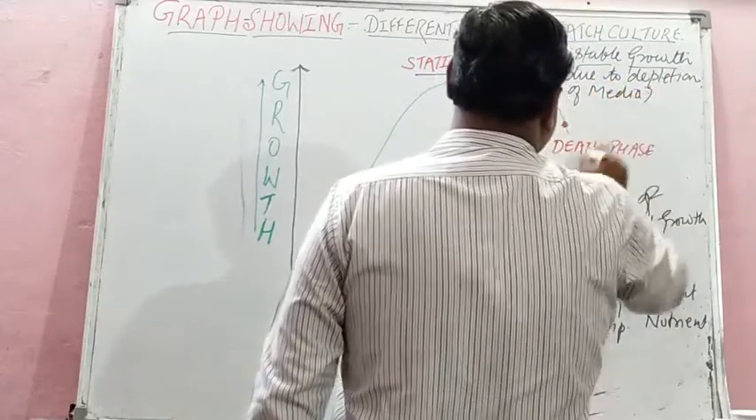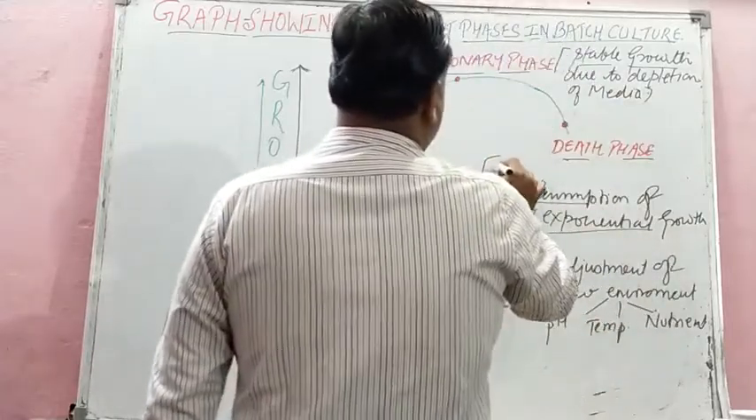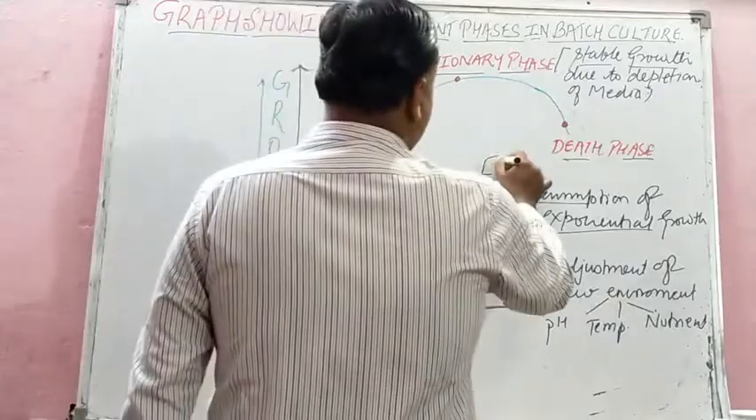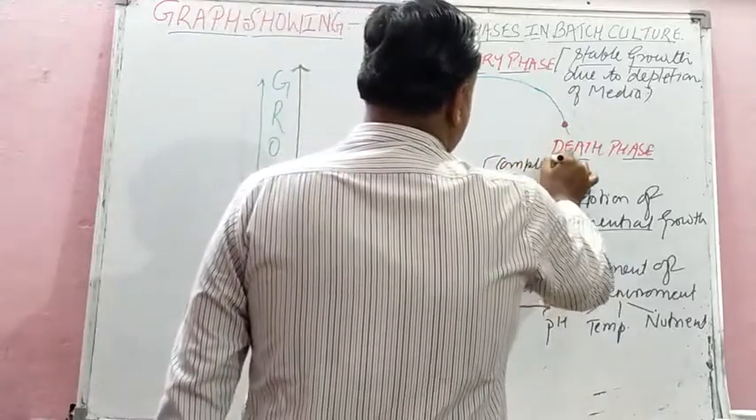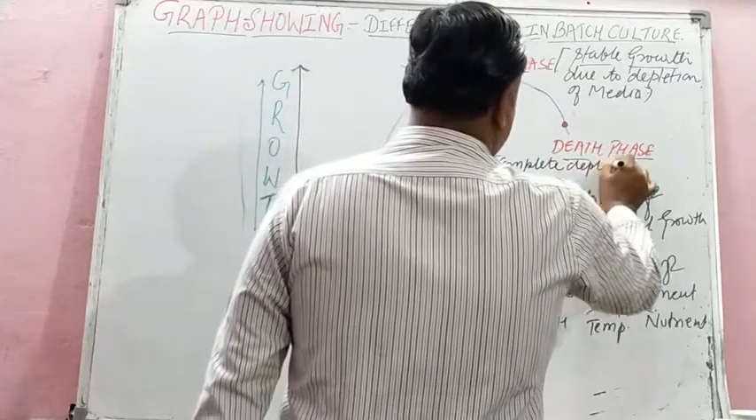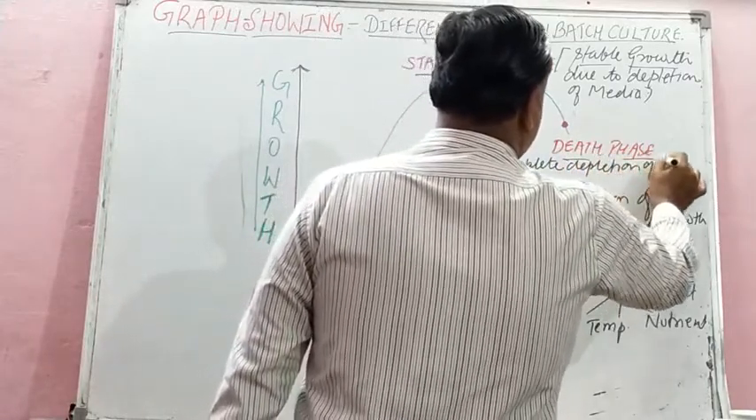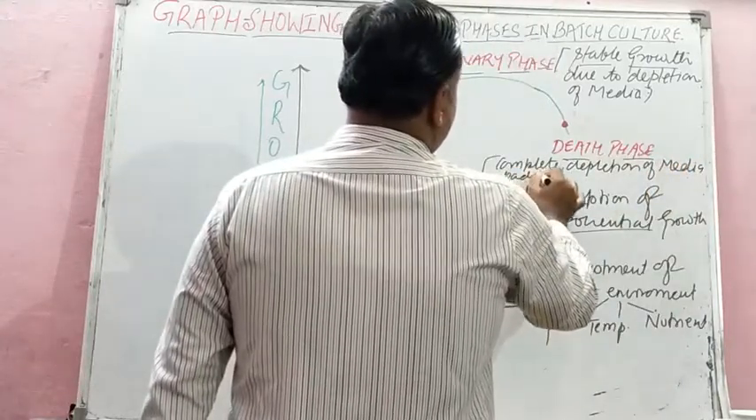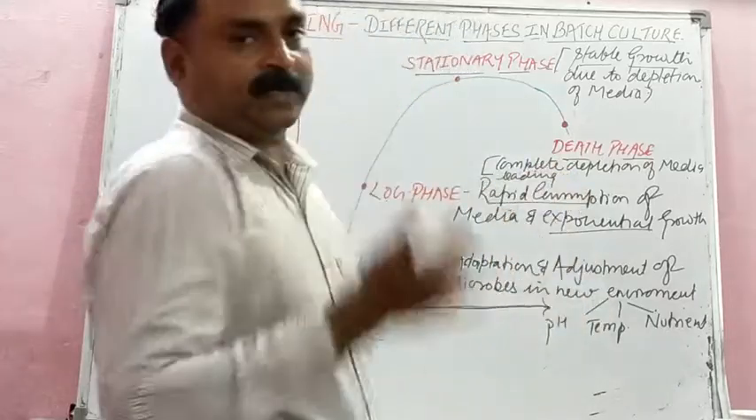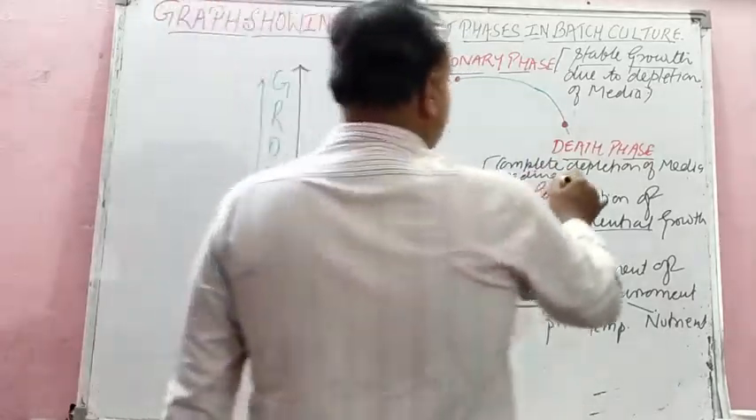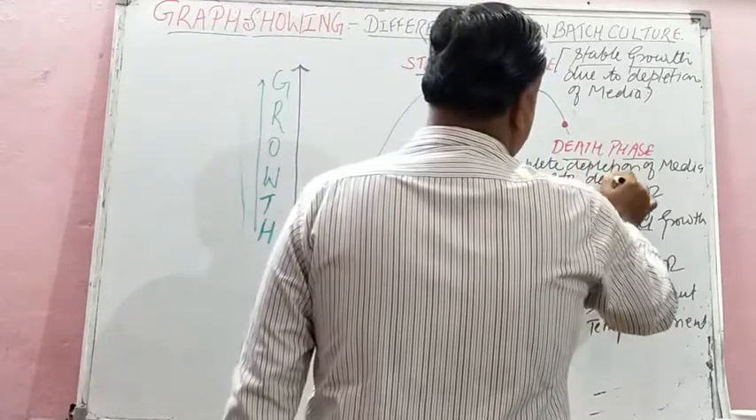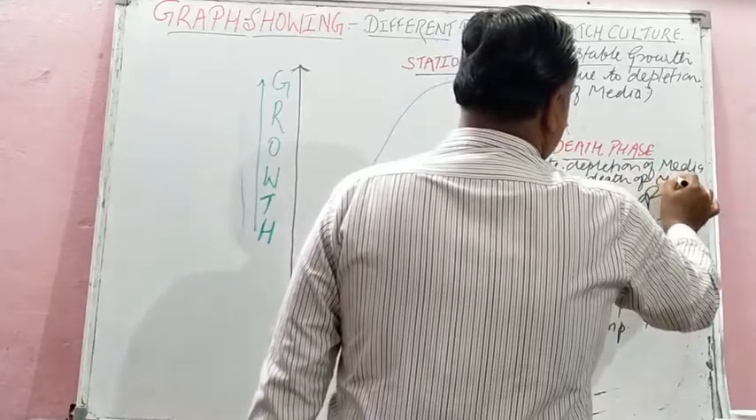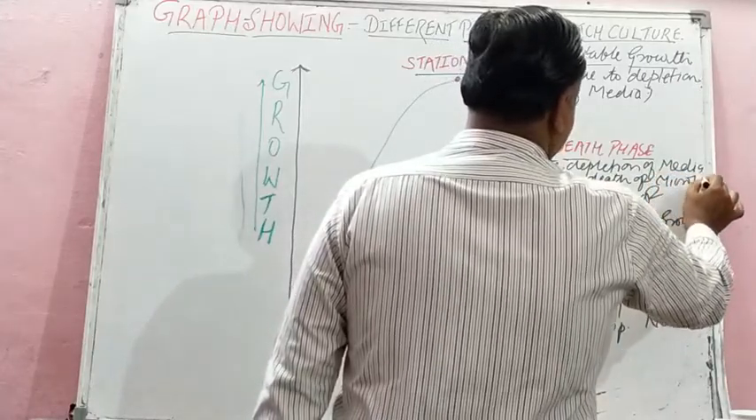And the last is death phase. Here there is complete depletion of the media leading to the death of microbe. Complete depletion of media leading to the cessation of all the metabolic activities in the microbes, and that leads to death of the culture, or you can say microbes.